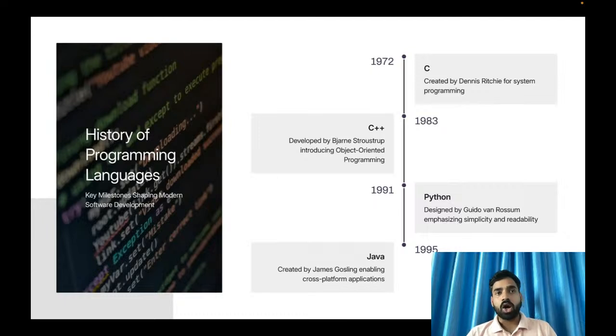If you want to know how many verbal languages there are, it's around 700 plus normal verbal languages. In 1972, Dennis Ritchie developed the C programming language. C is highly used in system development, meaning operating system development.